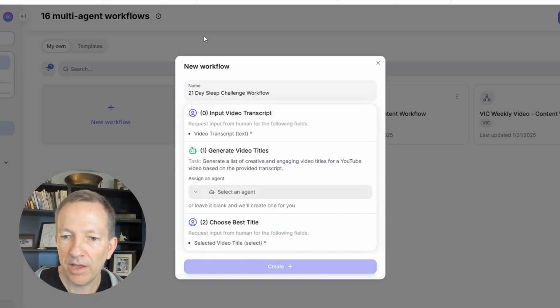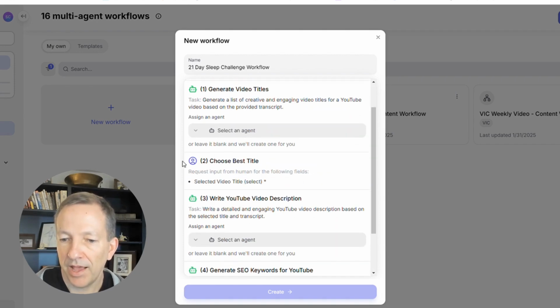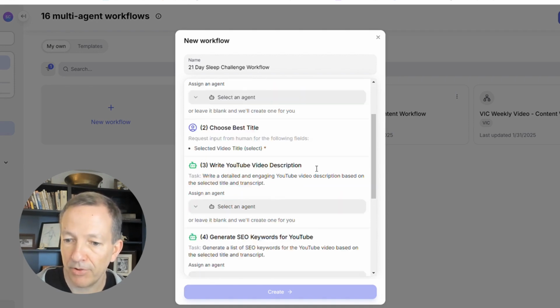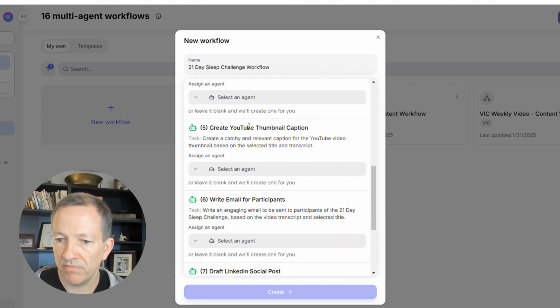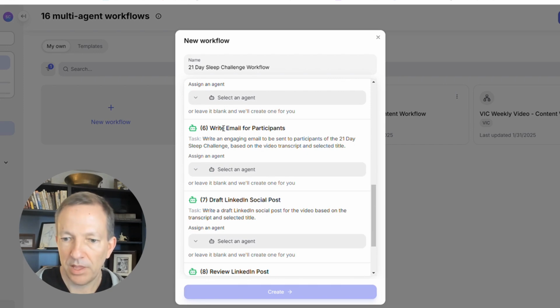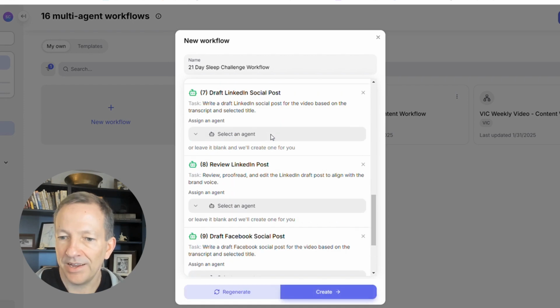So yep, now on step 0 we've got a manual step, the video transcript. It's going to generate the video titles. I told it I want to choose the best title, so that's another manual step. Then the YouTube video description, keywords for YouTube, video thumbnail caption, the email, and then a LinkedIn post.